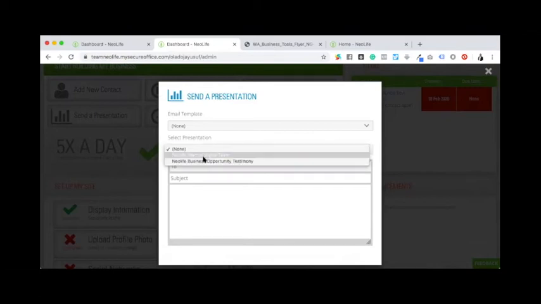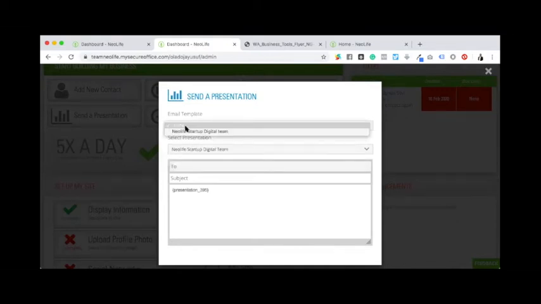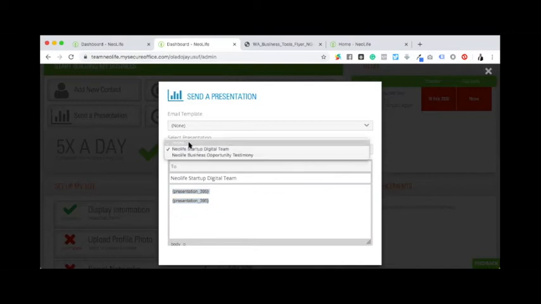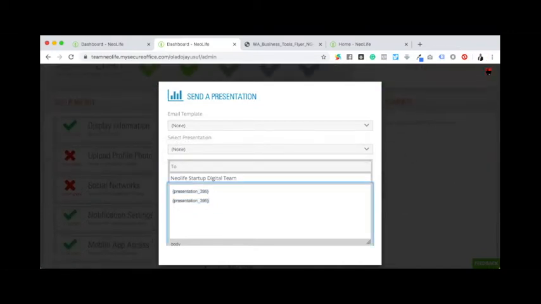Yeah, correct. So I know that I have two by now. So this is one of the presentations. So let's say I want to send this to, so this is one of the presentations that I just selected, and email template, use this template. No, I want only this one presentation. Let me delete this. None. I'll close this, then we'll do it again.